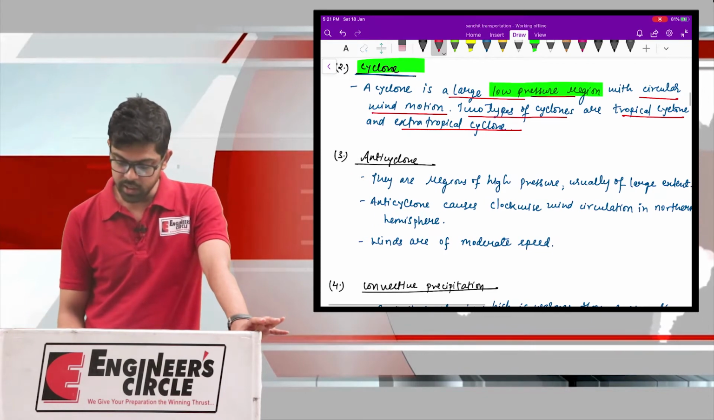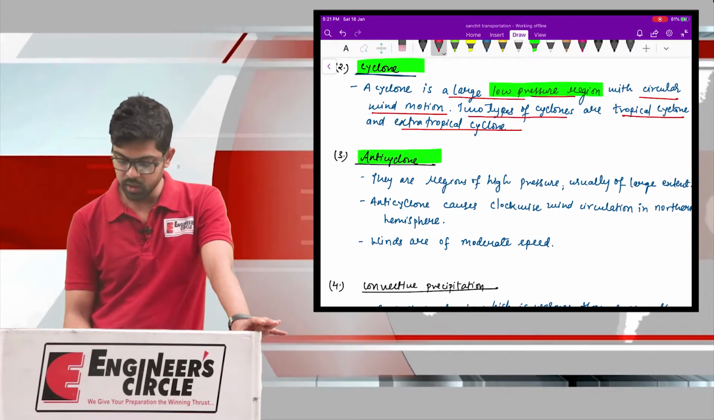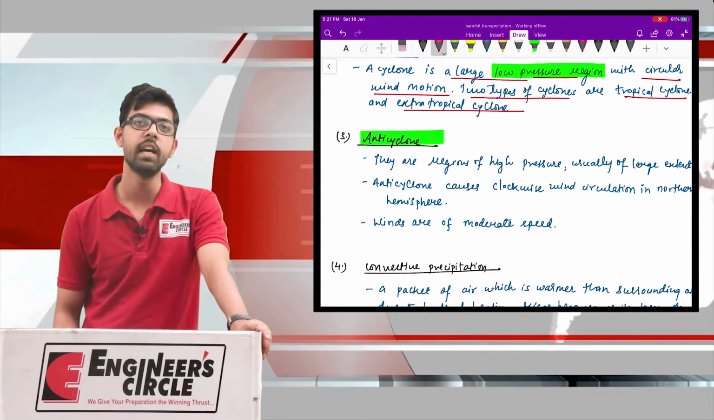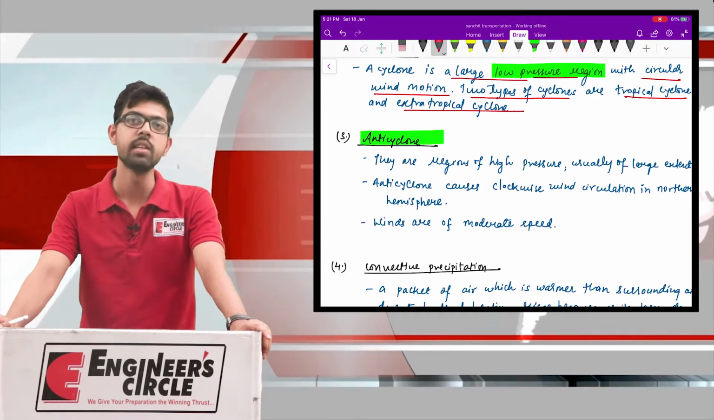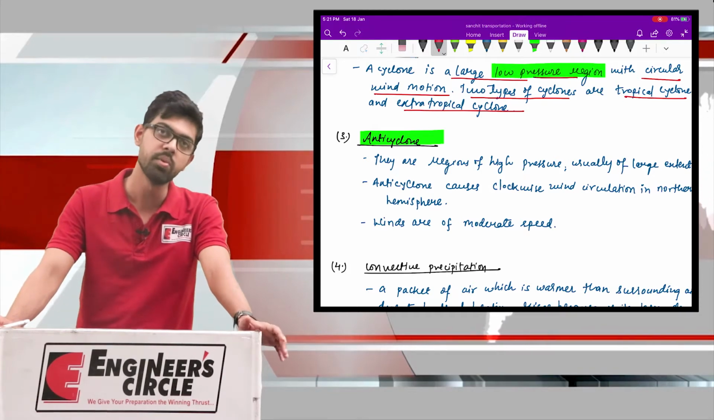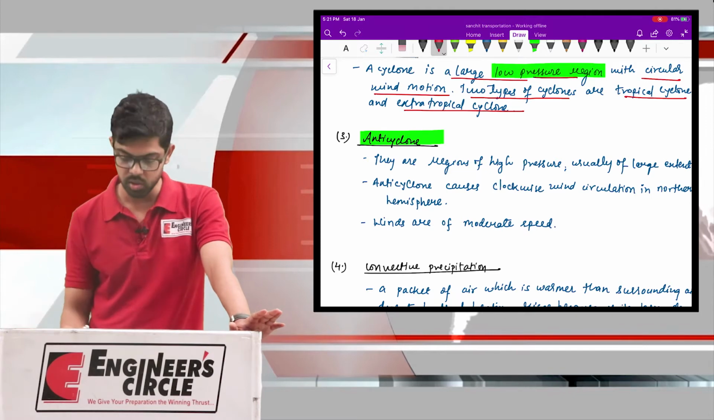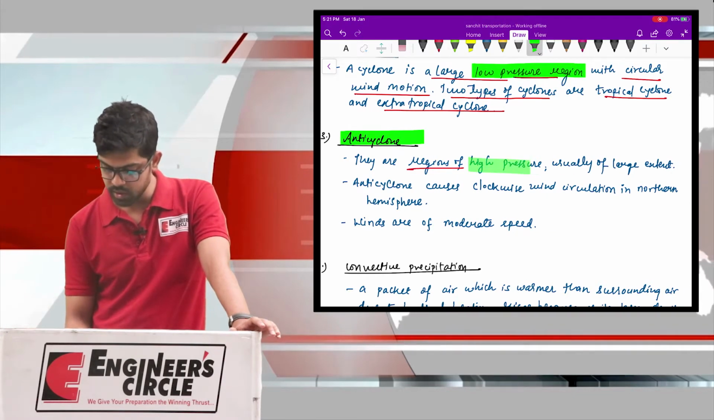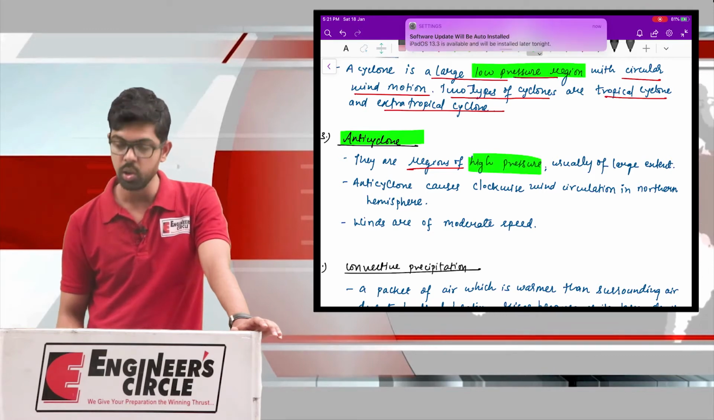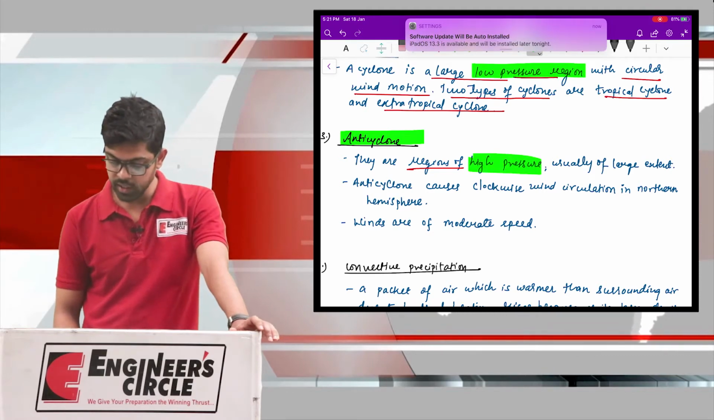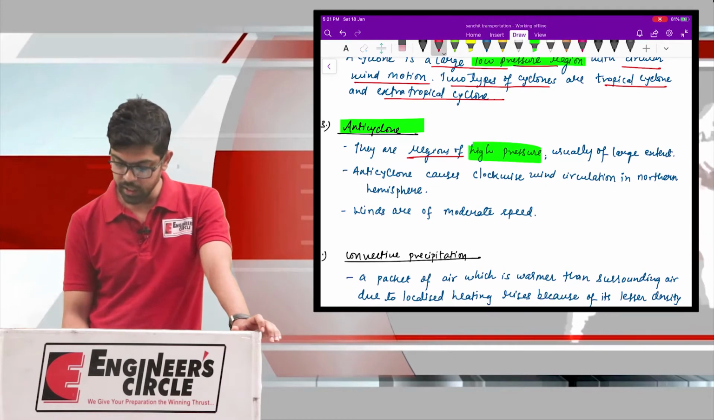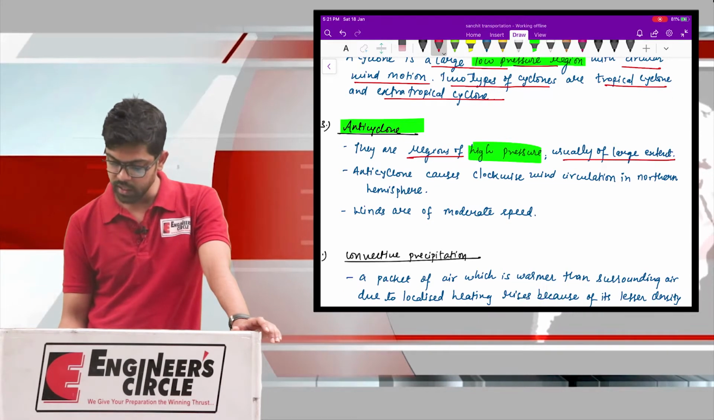Like the cyclone, we have the anticyclone. As the name indicates, it is anticyclone. So whatever phenomena happen in a cyclonic situation, the reverse phenomena take place in an anticyclone. The anticyclones are regions of high pressure. Very important: this is high pressure. Earlier it was a low pressure region in case of cyclone, and in case of anticyclone we have a high pressure region, usually of larger extent.